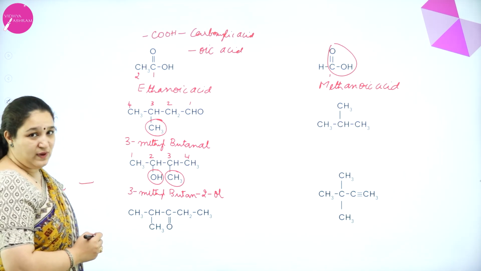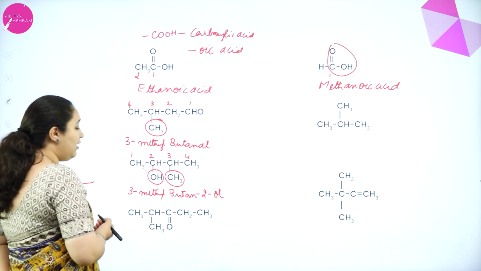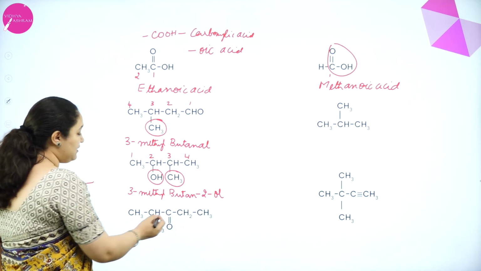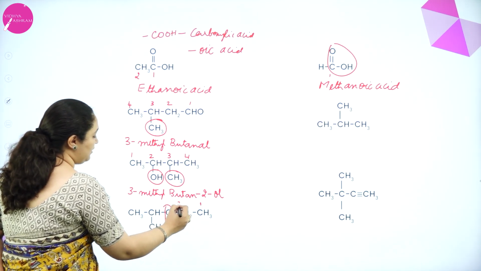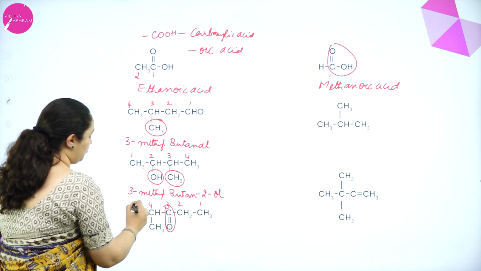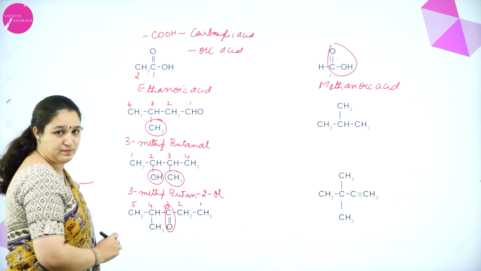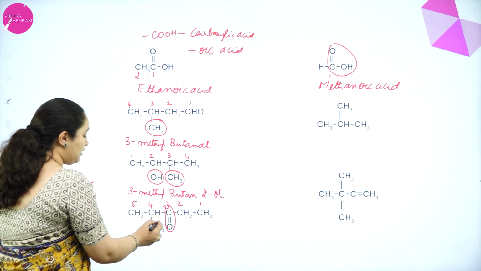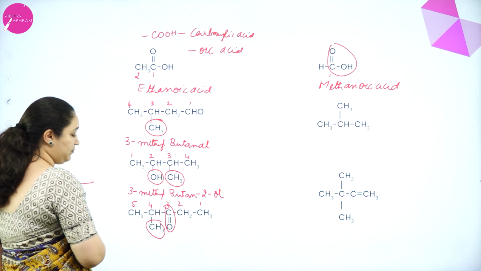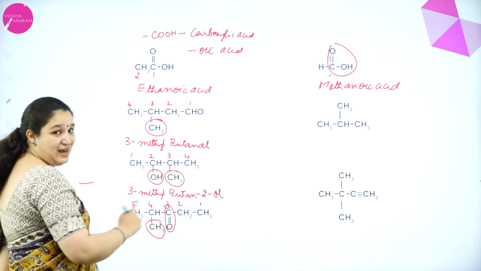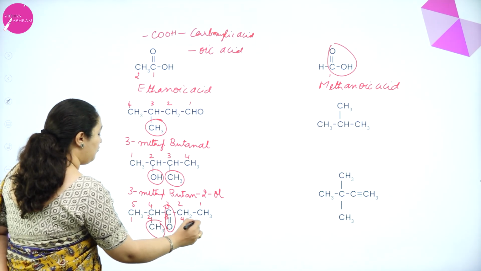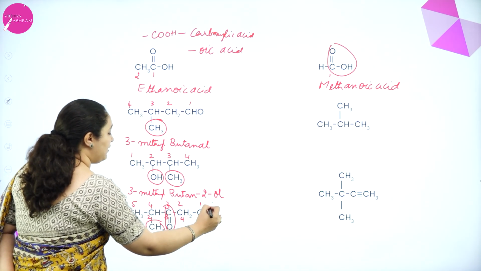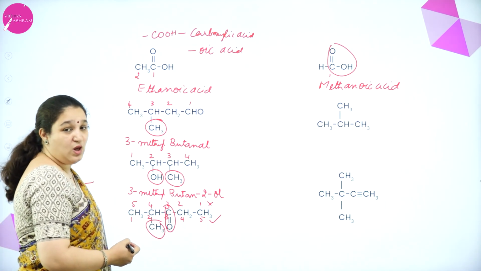Now the next one, if you see, I can number it 2 ways, and this is the functional group. So if I start numbering from here, 1, 2, 3, 4, 5. Now the fourth carbon atom has got the CH3 group. Whereas if I number the other way around, I'll get it as 1, 2, 3, 4, 5. This way of numbering is correct and the other one is wrong. Why?